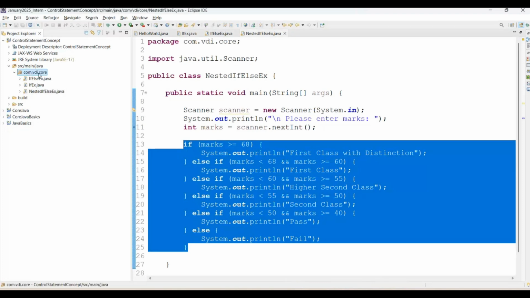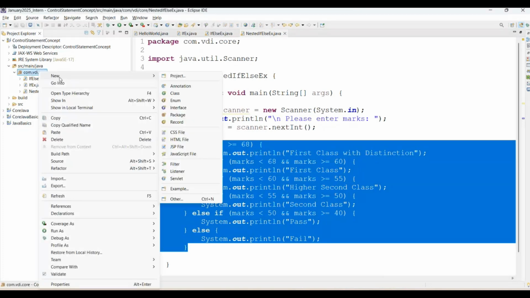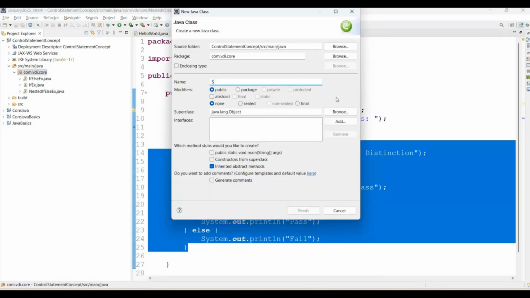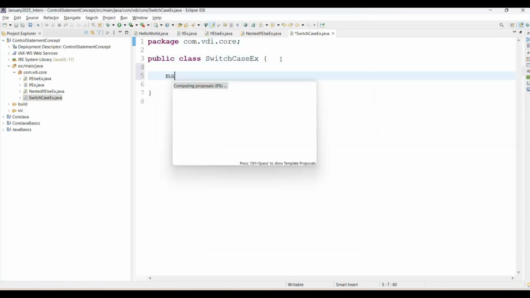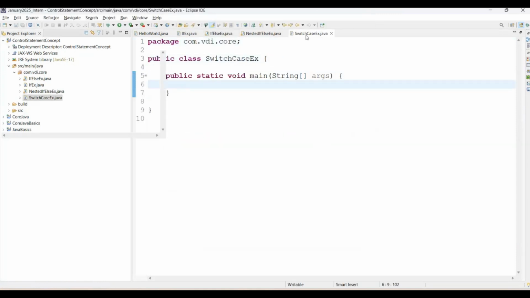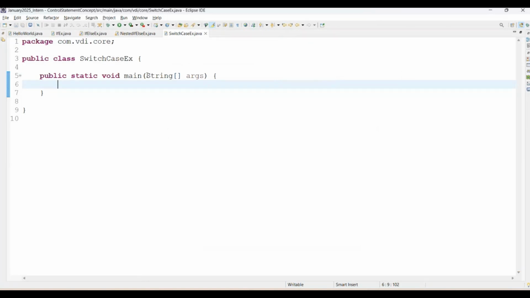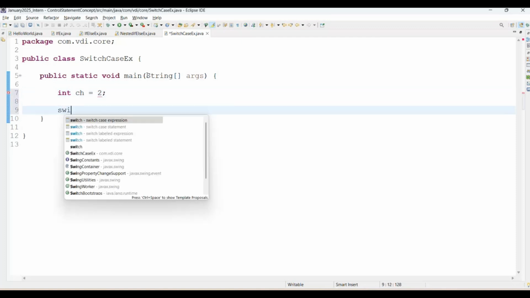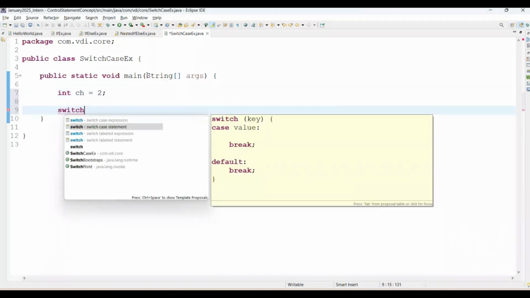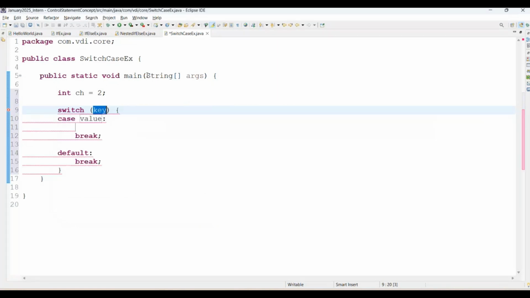See on screen, here I'm just going to create a new Java class, and the Java class name I'm giving here is SwitchCaseExample. Simply create the main method using Control M. It will maximize the size of the screen as well. Then I'm passing here int choice equal to 2, and here we are using a switch case statement. You can simply select the second option here, the switch case statement.